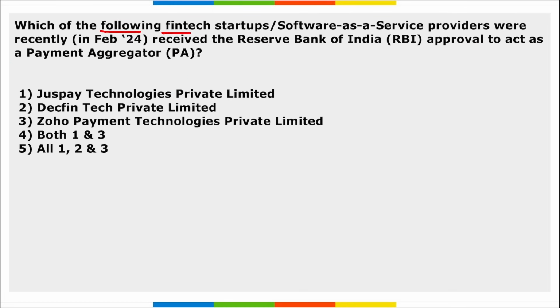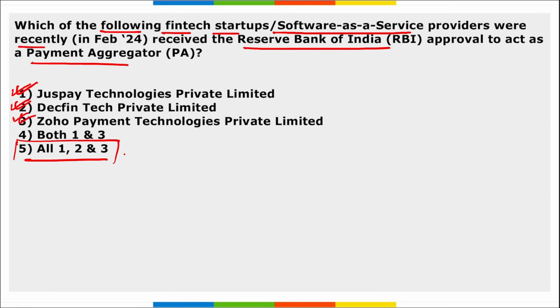Next, which of the following fintech startup or software as a service provider recently received RBI approval to act as a payment aggregator? So, which of the following received the approval from RBI to act as a payment aggregator? So, all 3 of them: JustPay Technologies Private Limited, TechFin Tech Private Limited and Zoho Payment Technologies Limited. All 3 of them will be acting as a payment aggregator and they got the approval from RBI.